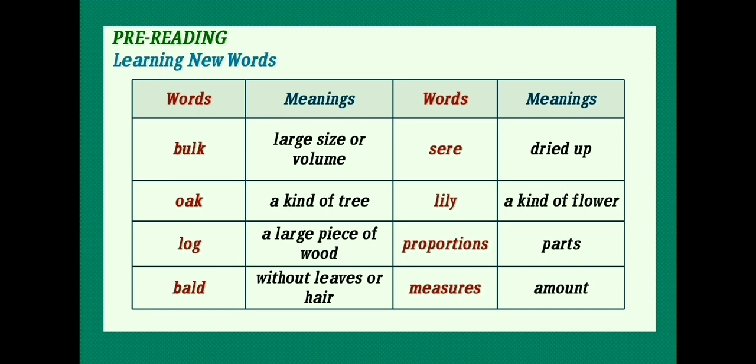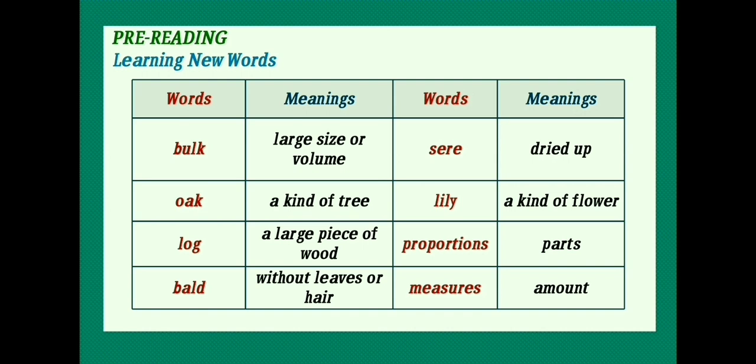Fifth word is sere. It means dried up. Sixth word is lily. It is a kind of flower. Seventh word is proportions.